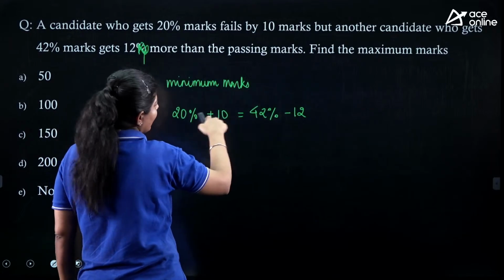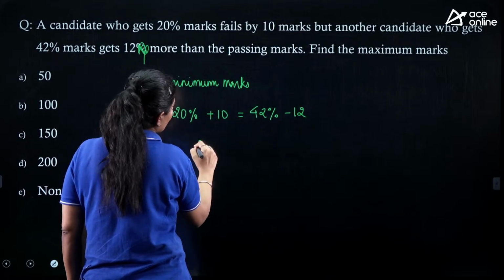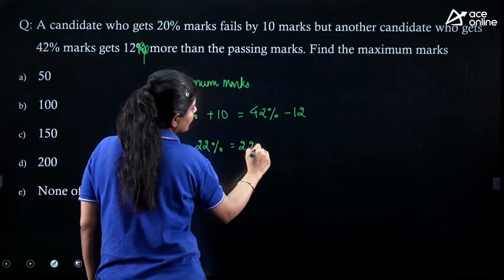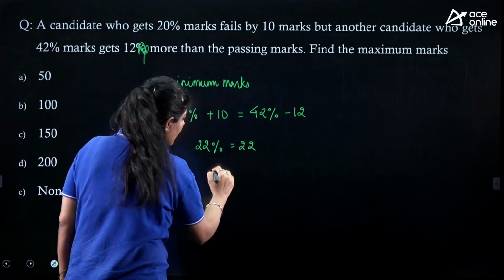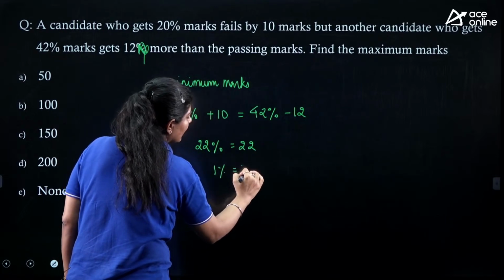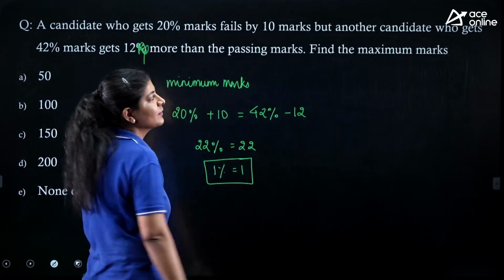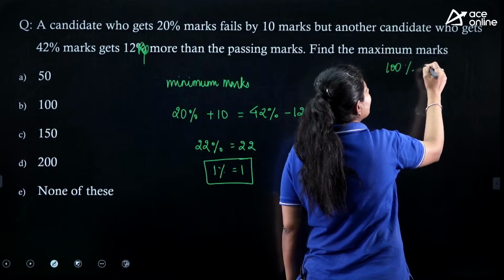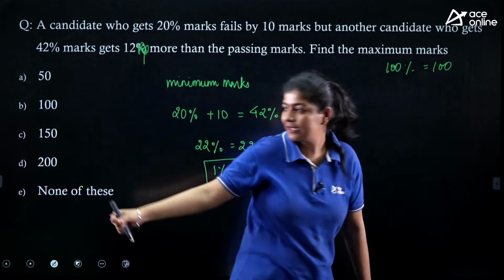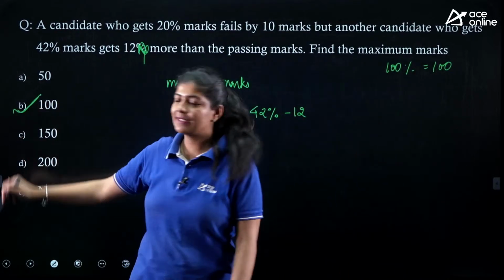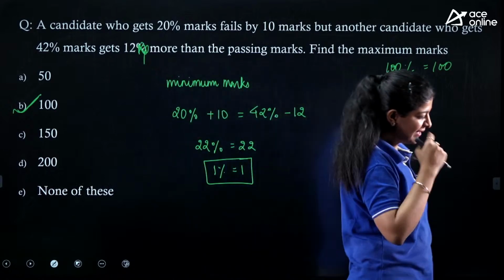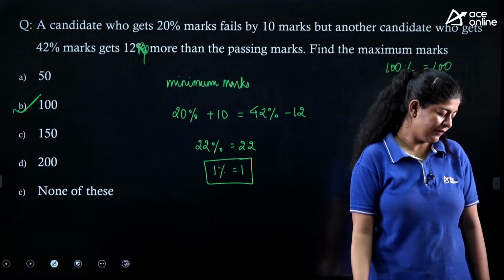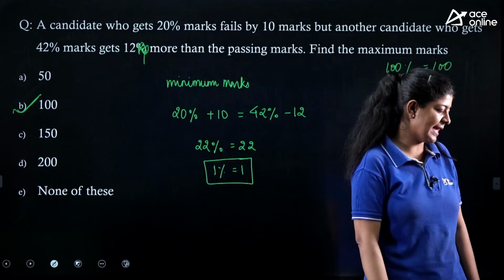We are just transferring the percent, and we get 22% is equal to 22 marks. So the value of 1% is 1 mark. So the maximum marks, which is the 100%, should equal 100. Option number B is the correct one. It's a very easy one, right? Very good.